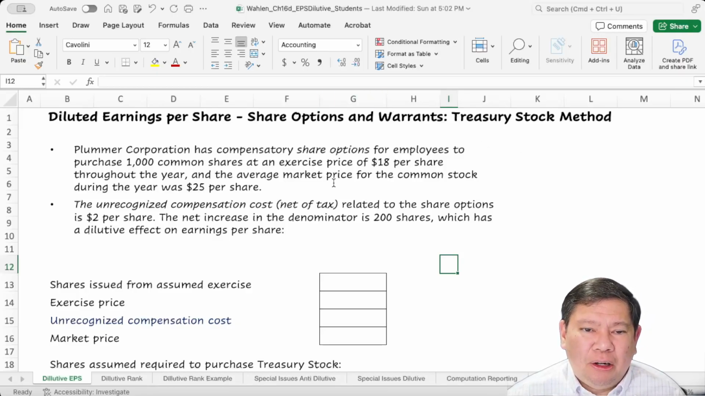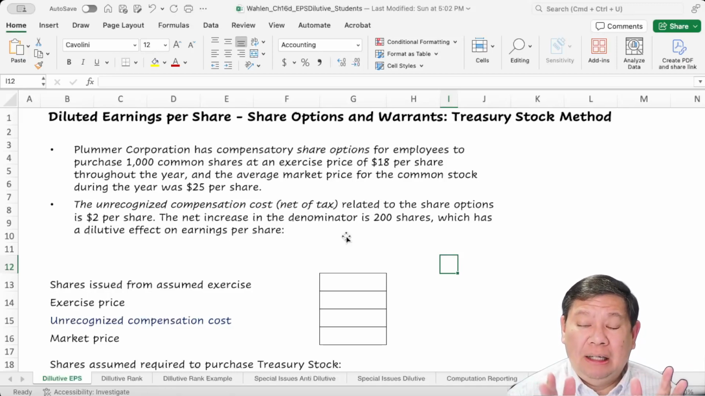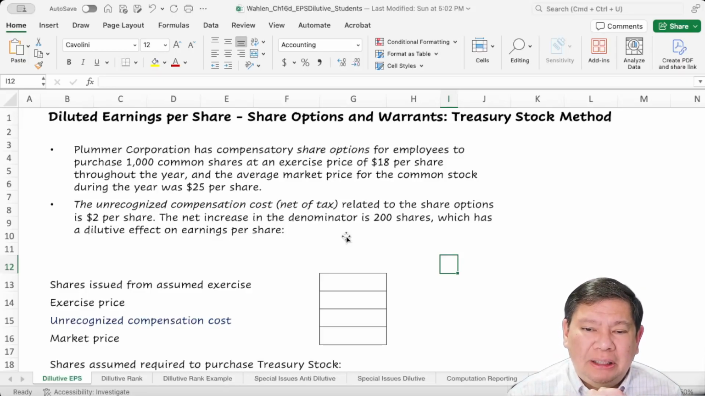This company has compensatory share options for employees to purchase 1,000 common shares at an exercise price of $18. So they can buy it for the $18 exercise price. And the average market price for the common stock during the year was $25. The unrecognized compensation cost, net of tax, is always provided because the calculation is complex, and related to the share options it is $2 per share.